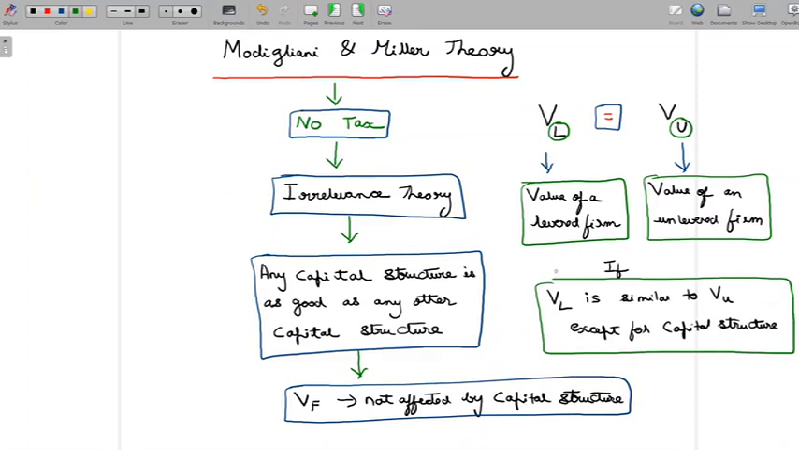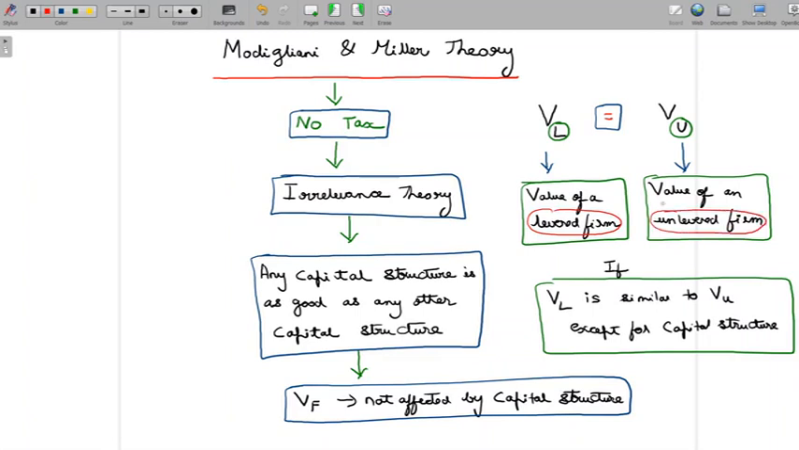The only thing is VU doesn't have any debt finance at all, and VL definitely has some debt finance. Let's not look at the proportion of debt finance, but VL has some debt finance. Except for that, they're in the same business, they manufacture the same products or render the same services, they face the same business risks, everything is the same. Then Modigliani and Miller tell us that VL must be equivalent to VU. In other words, the levered firm's value must be equivalent to the unlevered firm's value.